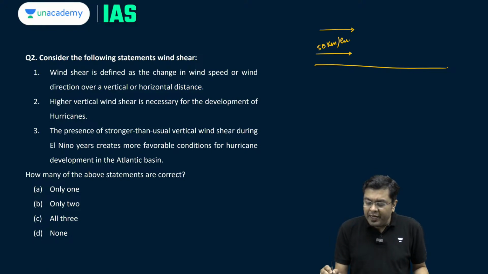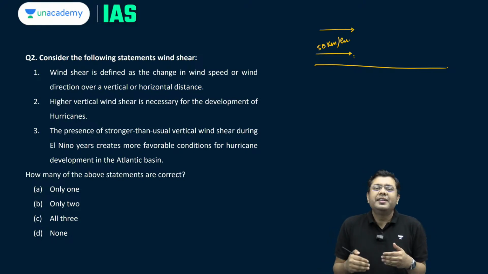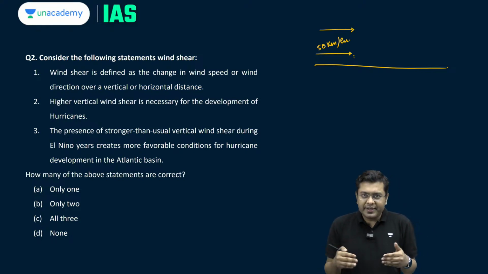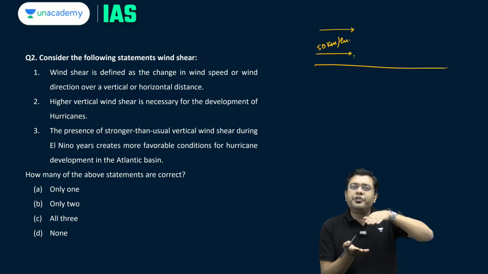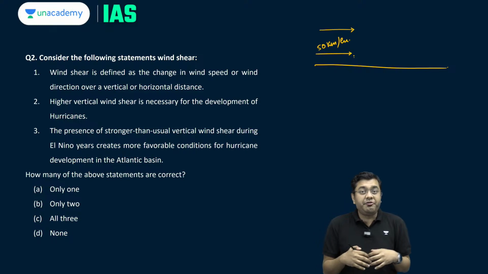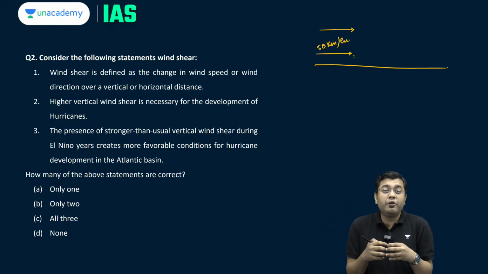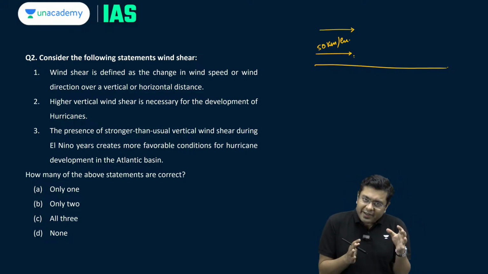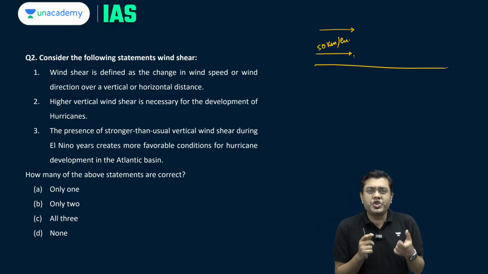Now, if this wind movement is different from the wind movement closer to the surface, that is wind shear. That is the difference in wind velocity at various altitudes. So ideally, the difference should not be very much when it comes to the development of tropical cyclones. That is where you come across the term wind shear.